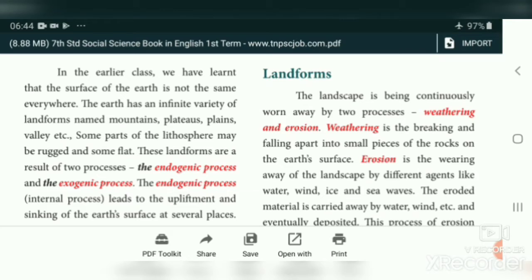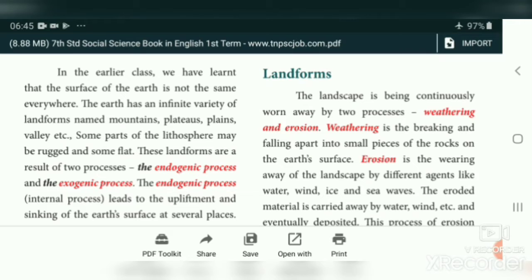These landforms are a result of two processes: the endogenic process and the exogenic process. The endogenic process is the internal process. It leads to uplift and sinking of the earth's surface at several places.